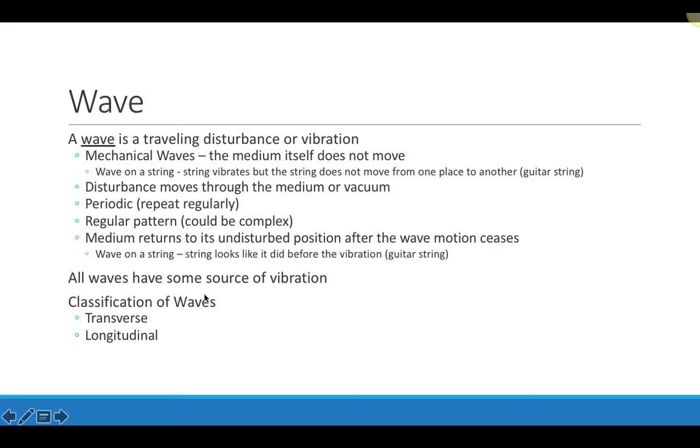So all waves, regardless of whether they're mechanical waves or electromagnetic waves, have some source of vibration that's actually creating that disturbance. So we've got these two different types of waves, mechanical waves and electromagnetic waves, and then we can classify waves into two different types. The wave classifications are either transverse waves or longitudinal waves.